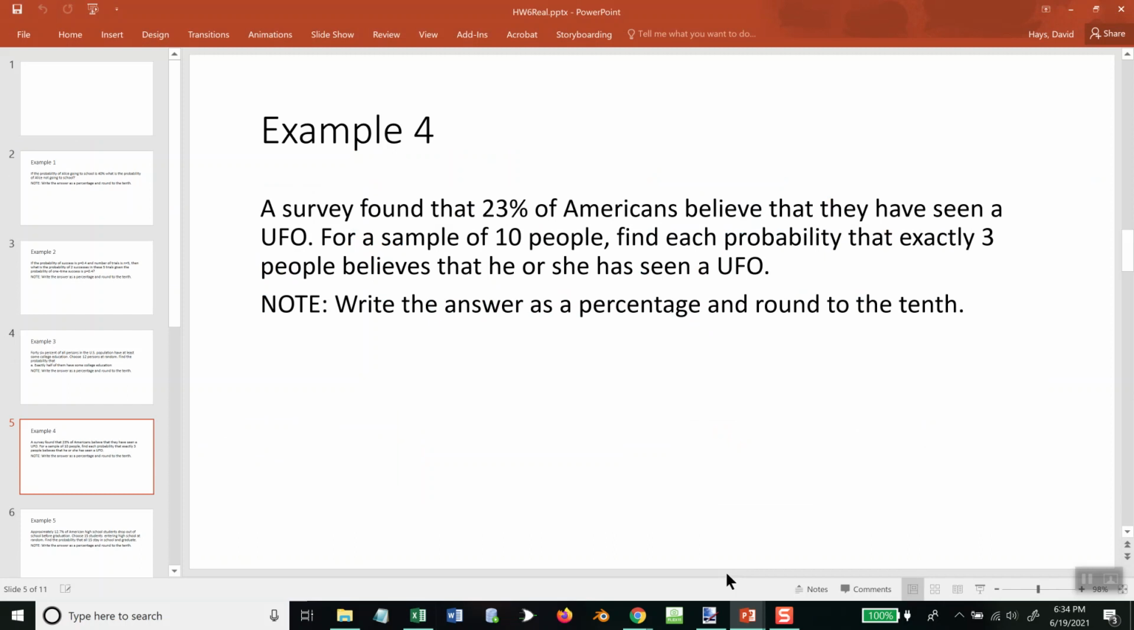Find each probability. Find the probability that exactly 3 people believe he or she has seen a UFO. So X equals 3 is what that's saying.